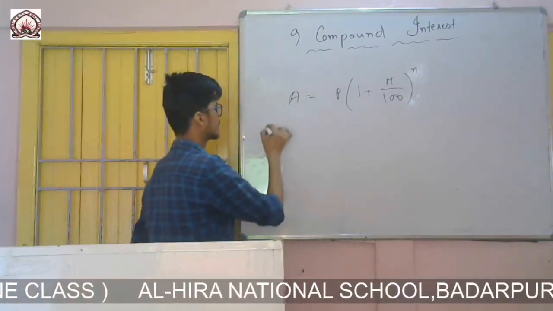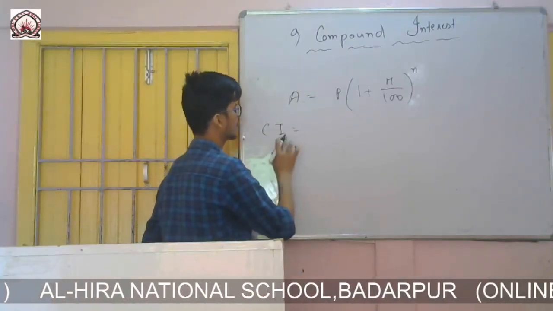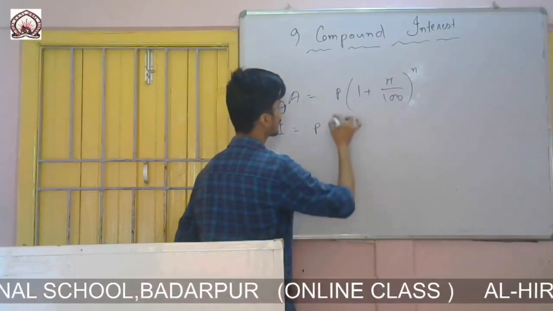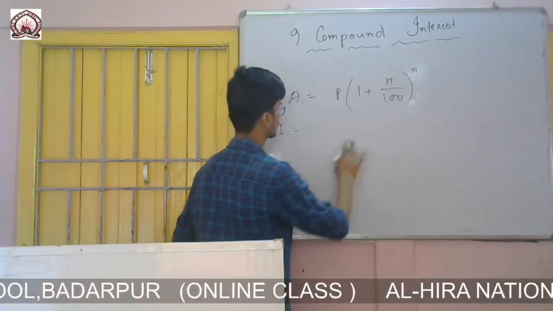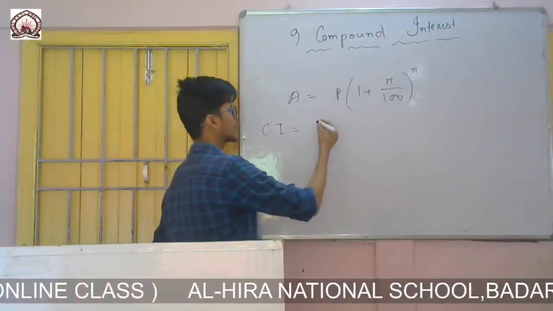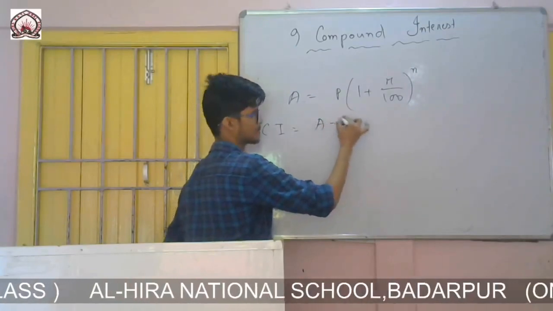And directly we can calculate the compound interest also. First of all, let me show you how we calculate the compound interest. We calculate the compound interest as amount minus principal.